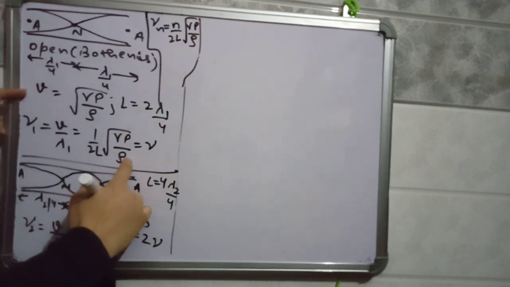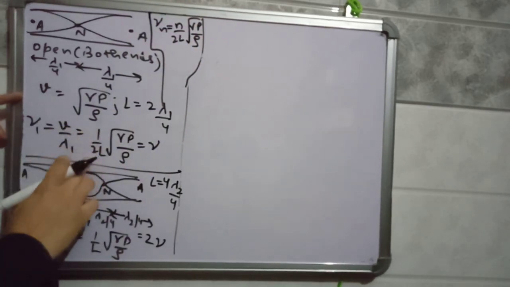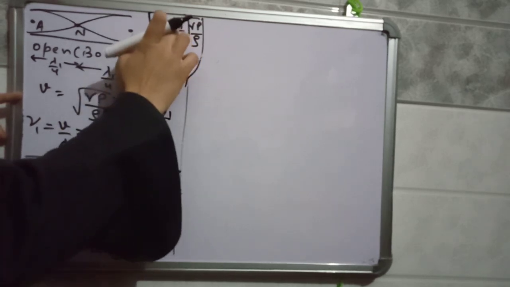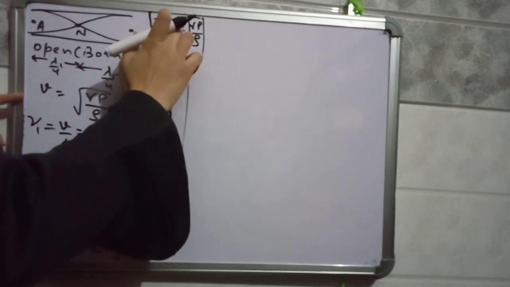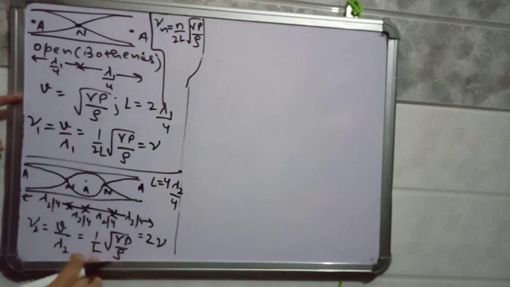See, gamma p by rho is as it is. So here it is 1 by 2l if you put the value of n as 1. If you put the value of n as 2, the value will be 2 by 2l, which is this one. So the nth mode of frequency will be calculated by this.